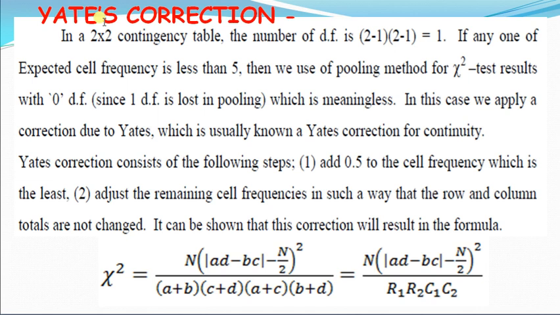And it can be shown that this correction will result in the formula chi-square is equal to n into mod of AD minus BC minus n by 2 whole square divided by a plus b into c plus d into a plus c into b plus d, that is n into mod of AD minus BC minus n by 2 whole square over r1 r2 c1 c2.